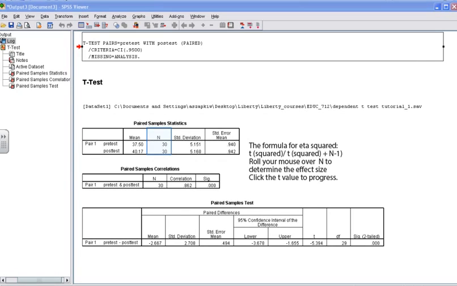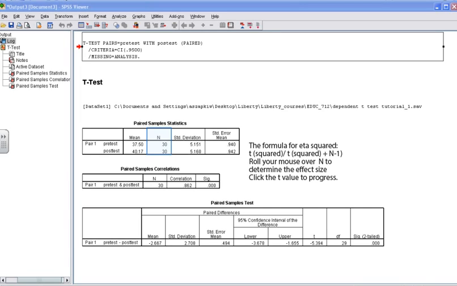Before we can write a results section, we need to determine the effect size. Unfortunately, like the independent t-test, the paired samples t-test SPSS output does not automatically calculate the effect size for us, so we need to calculate it. The formula for eta squared is t squared divided by t squared plus n minus 1. To enter the numbers from this SPSS output into the actual formula, roll your mouse over n